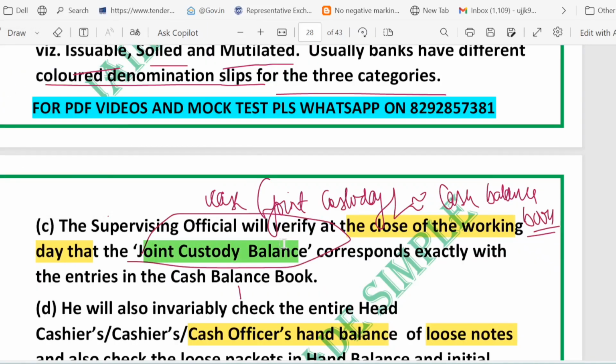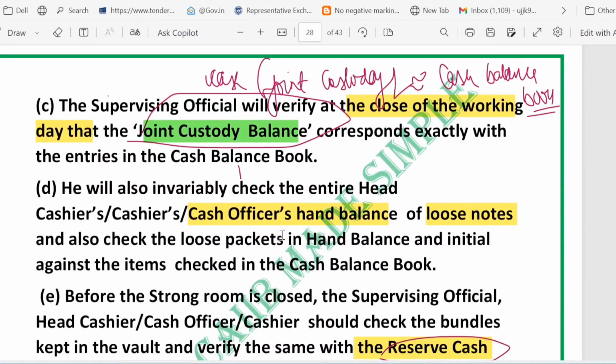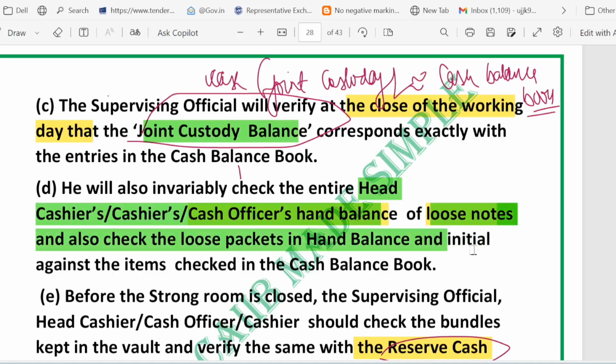Okay. Supervisor check hand balance plus loose packet and initial the book. So they should check the hand balance. They should check the loose notes, right? And initial. They should also initial the notes. You can see the initial against the item check.